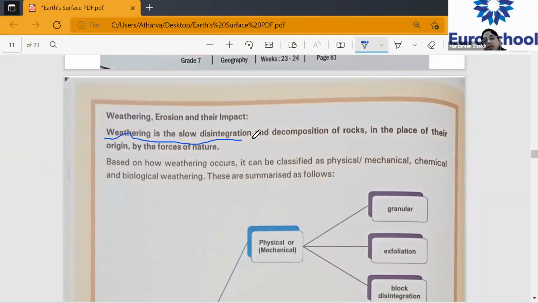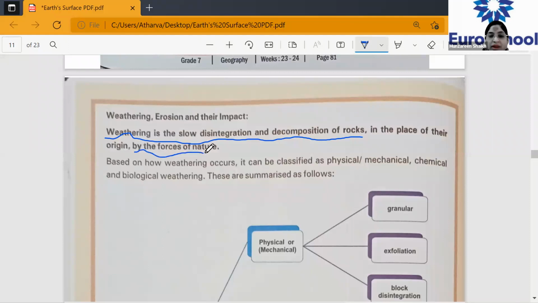Weathering is a slow process where decomposition or disintegration of rocks takes place in the place of their origin by the forces of nature. This is very important. So this weathering is not a man-made thing. This happens naturally because of the natural forces. Do underline this, by forces of nature.